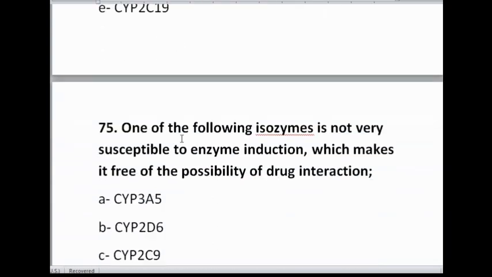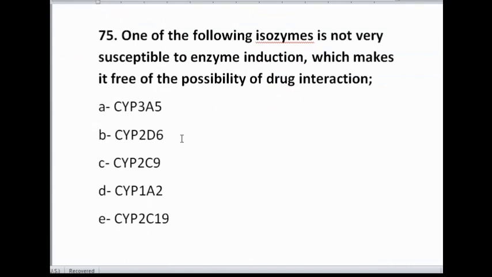Now moving on to the fifth MCQ: one of the following isozymes is not very susceptible to enzyme induction, which makes it free of the possibility of drug interaction. Actually a drug interaction occurs when one of the drug can induce or inhibit a certain cytochrome P450 isozyme form.